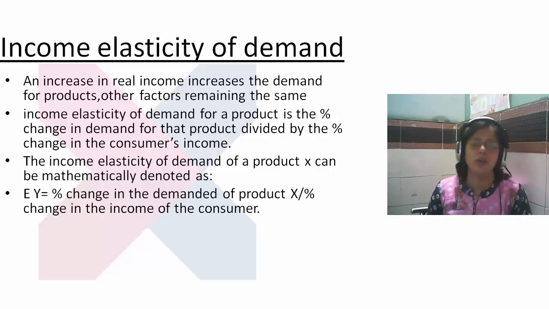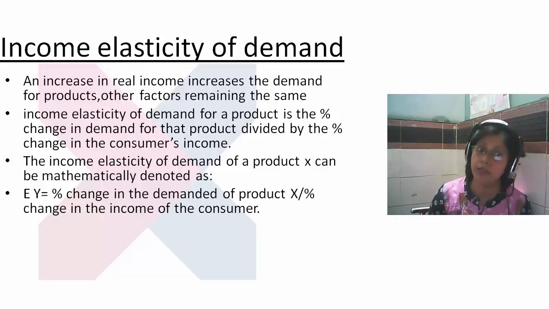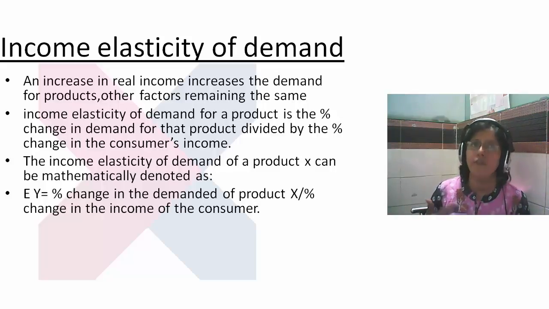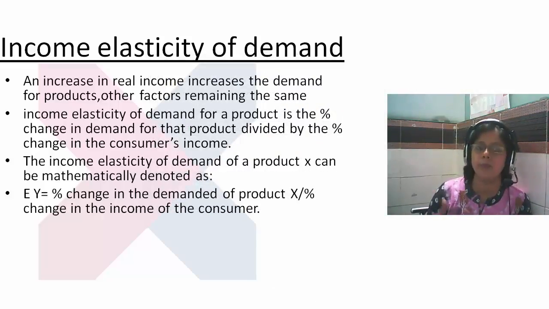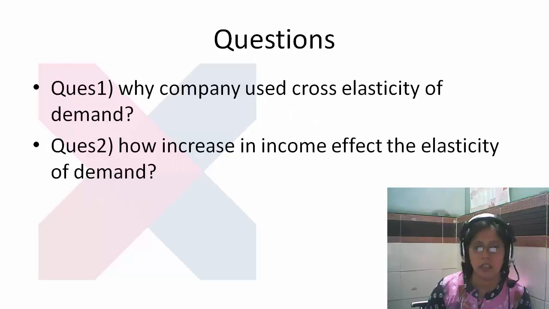Okay, and now we can explain that the income elasticity of demand for a product is the percentage change in the demand for a product divided by the percentage change in the consumer income. Mathematically, we explain income elasticity as EY, that is the percentage change in the quantity demanded of a product X divided by the percentage change in the income of the consumer.